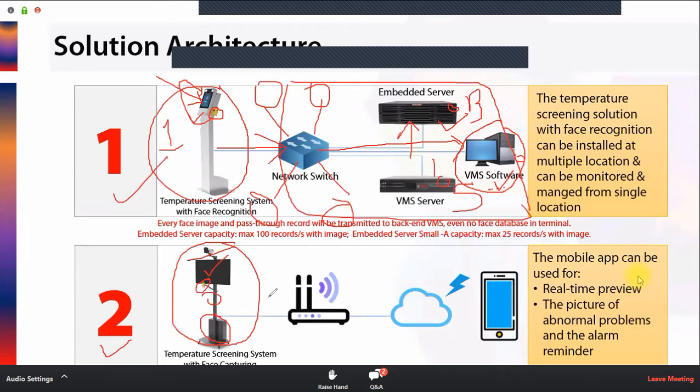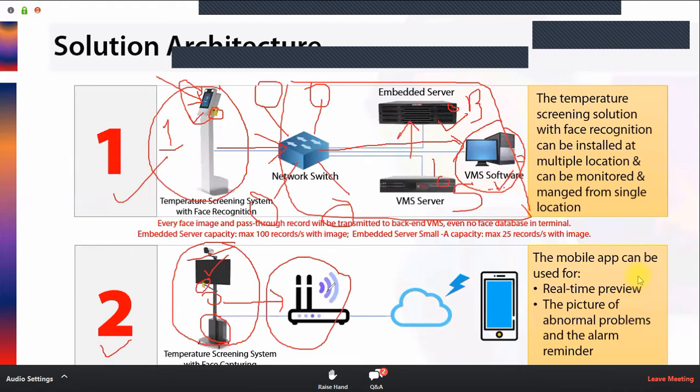So we can place more than one. We can place 3 or 4 in one gate so that the flow can be very smooth. In that way, we can place 3 to 4 of these standalone devices. Further, these standalone devices can be connected to a router or a Wi-Fi router, so by this we can make this a Wi-Fi zone. And further, it will be connected to a smartphone, and in the smartphone we will get abnormal temperature alerts.